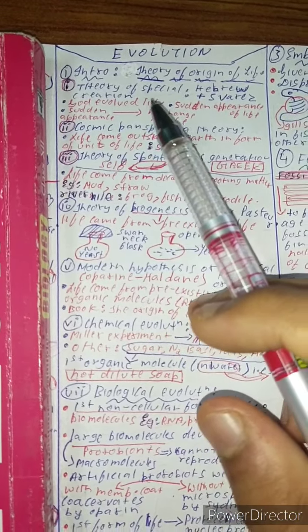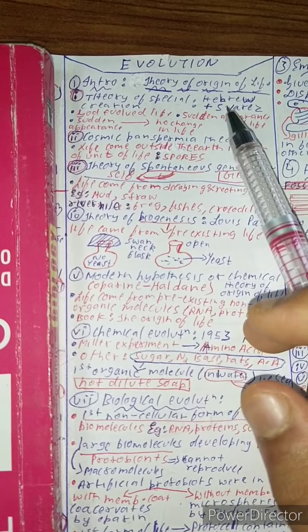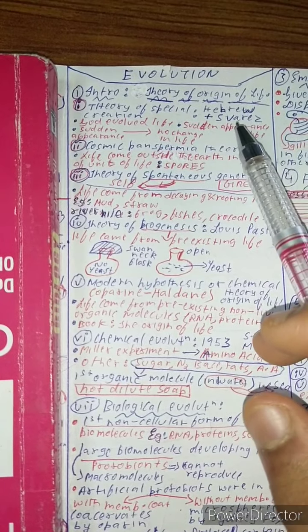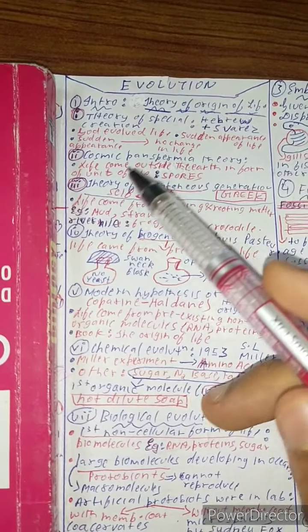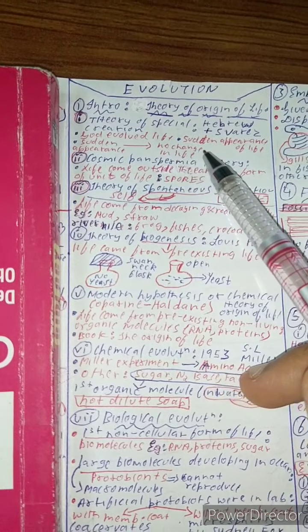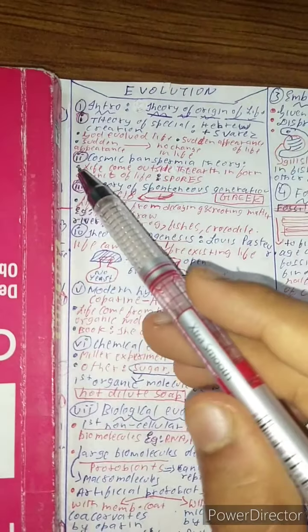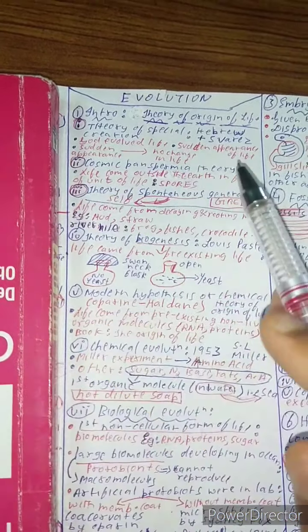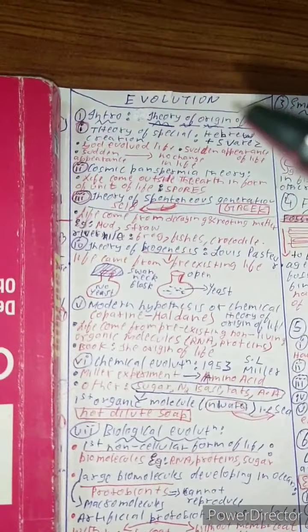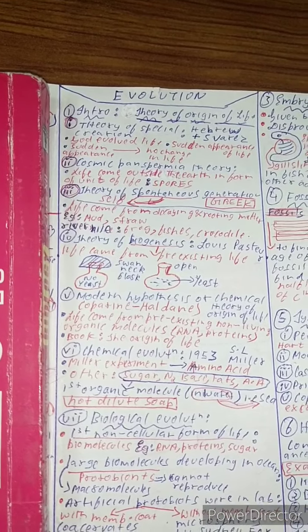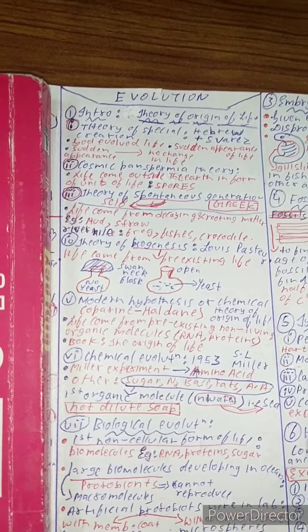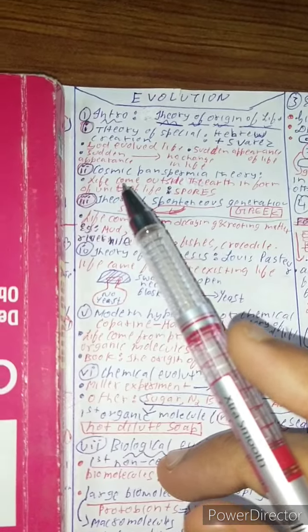First of all is theory of special creation, which was given by Hebre and Soares. According to this theory, God evolved life, and also it was mentioned that life appeared suddenly. Sudden appearance means there was no change in life, which means that there wasn't an evolution. All the beings which are present now were put together from the beginning.